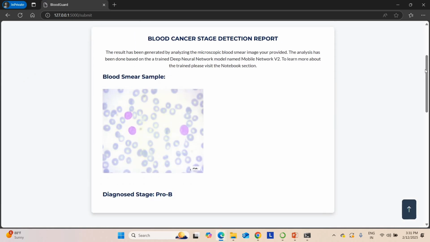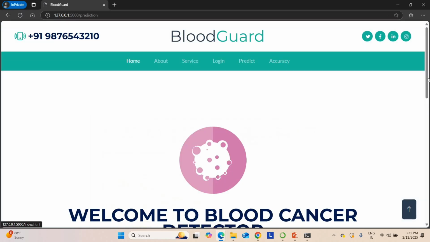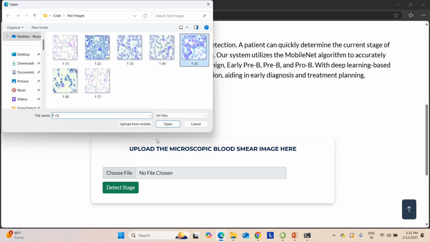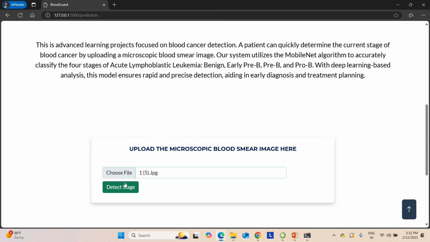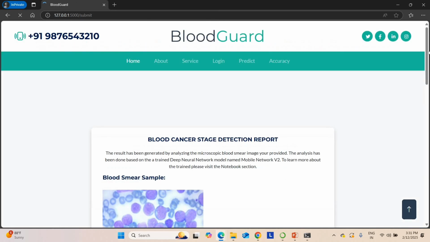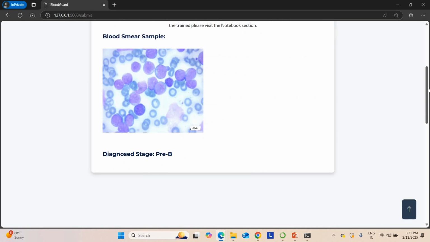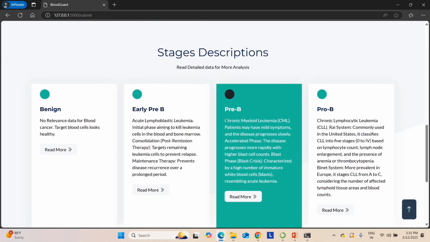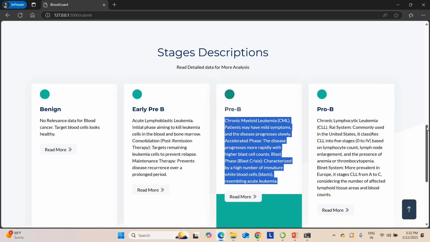So any other images I'm going to use. Go here. I'm going to upload another image. This time I'm going to use this image. Just detect stage. So you are getting the disease stage as pre-B. So pre-B means you are in the third stage. This stage is called chronic myeloid leukemia. This is stage 3. There is a chance of cure, but it is a very rare stage. There are very rare chances of survival. Okay, this is stage 3.